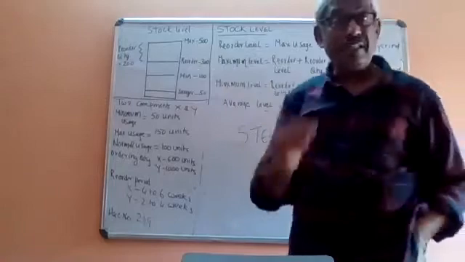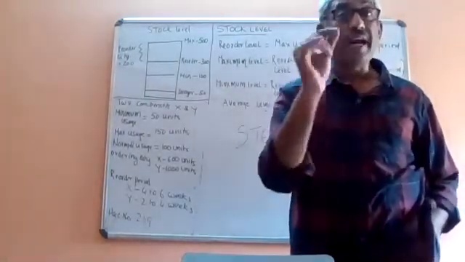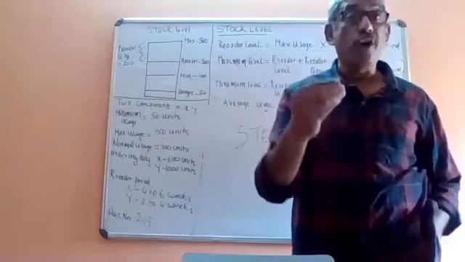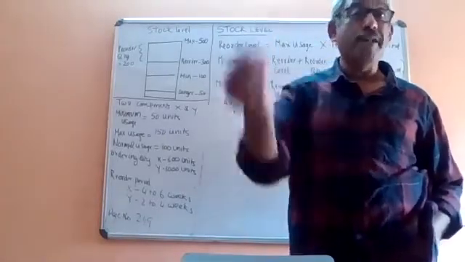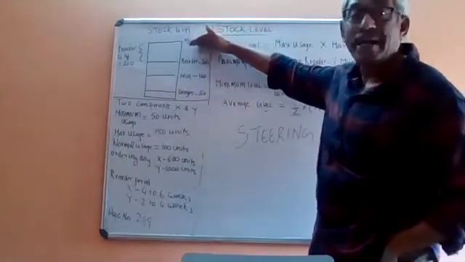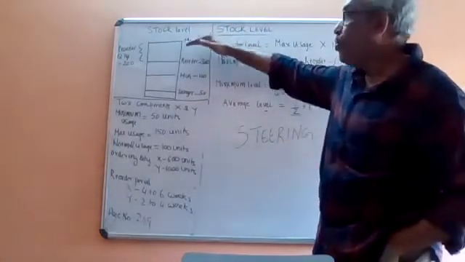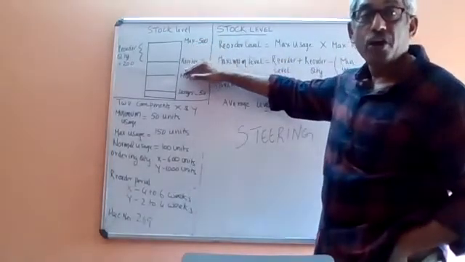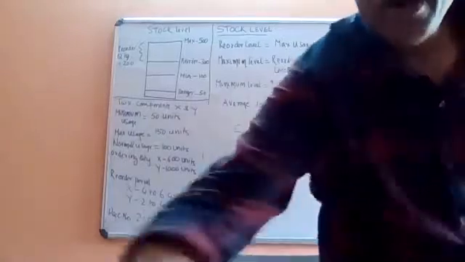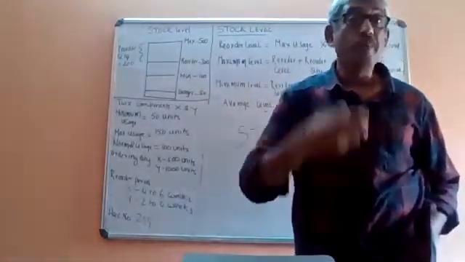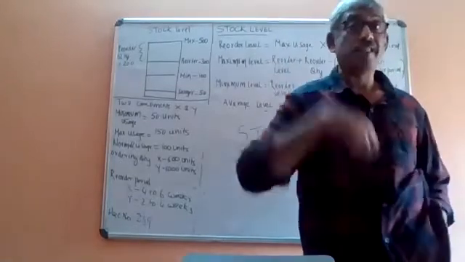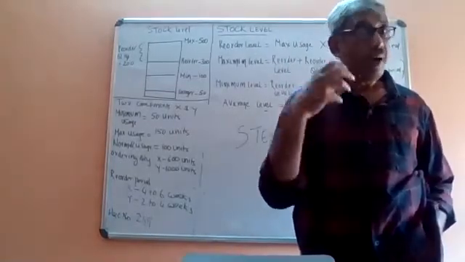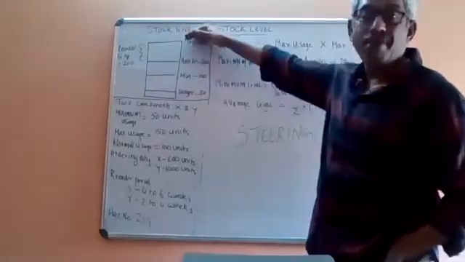So reorder level is a level where, if you reach it, you must give a fresh order for the material, so that you can maintain your maximum level. Maximum level is 500. You are consuming and reaching reorder level. The moment you reach reorder level, you must order from the supplier 200 more steerings. So again it will become 500.